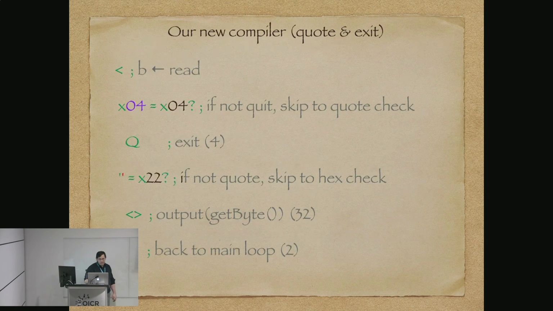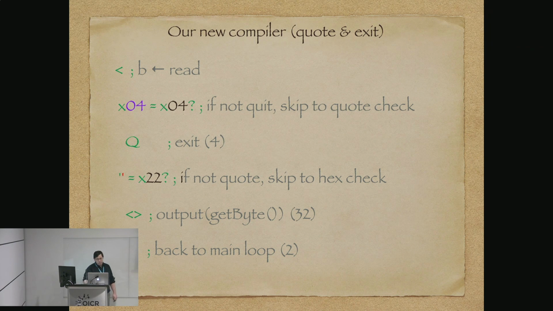So, the next step, we read in our byte. We check to see if it's, in this case, character 4, which is following a Unix convention for end of data. So if it's Control D, we want to exit. If we were following some other convention like MS-DOS, I use Control Z, so we look for a Control Z character, and if so, we'd exit. Otherwise, if we don't exit, we skip on to check.